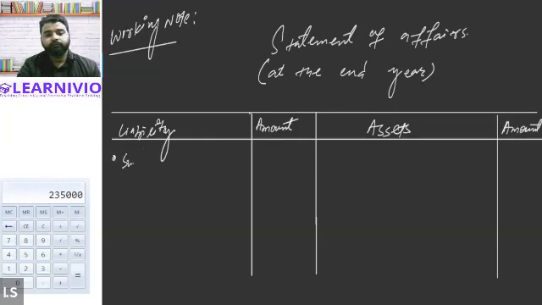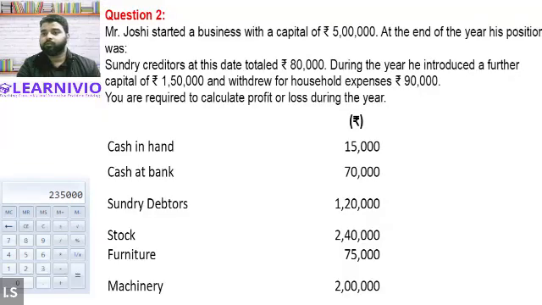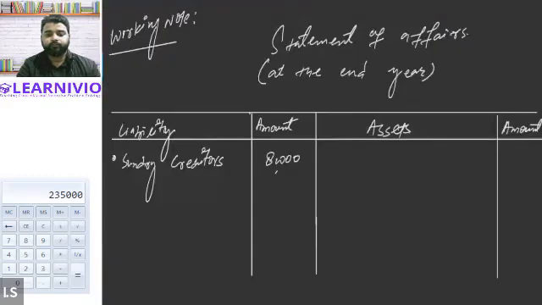Sundry creditors, $80,000. Okay. After that, we have withdrawals made during the year. We won't be writing that. Introduction of capital is made, we won't be writing that either. Cash in hand is given, 15,000. So cash in hand is obviously an asset. So cash in hand is 15,000. We will be writing it on the asset side. Cash in hand.